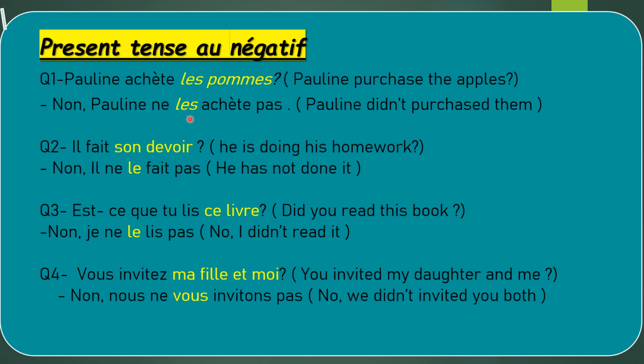As you can see, I have placed the pronoun before the conjugated verb. Again, no, Pauline ne les achète pas. It's placed before the conjugated verb. As you can see the difference, in English we place them after the conjugated verb.